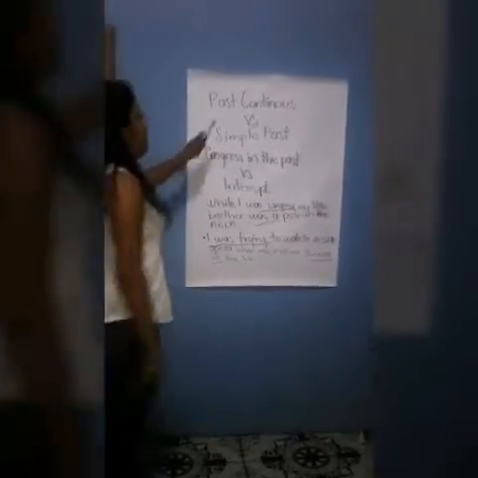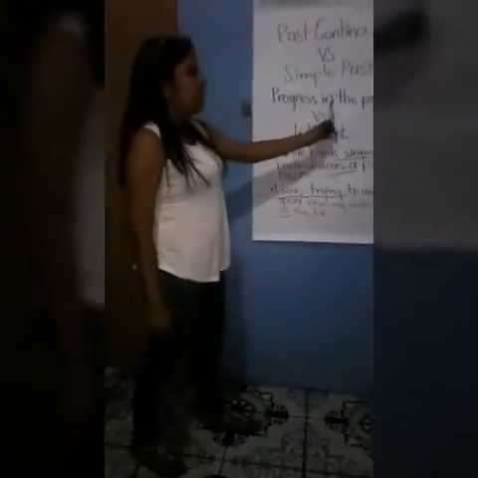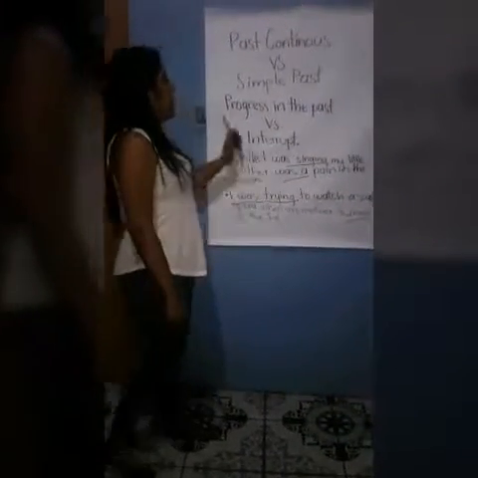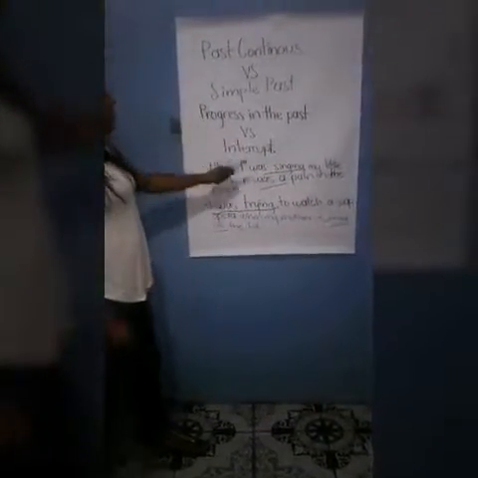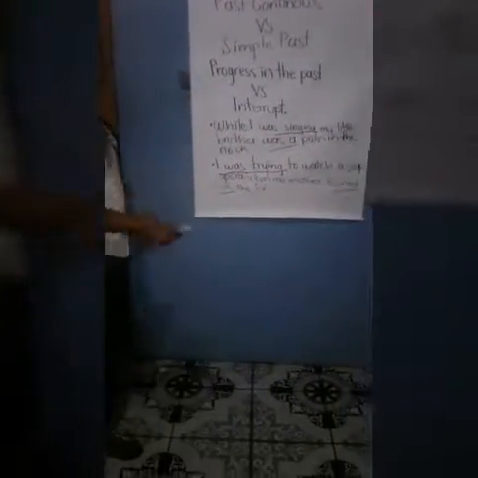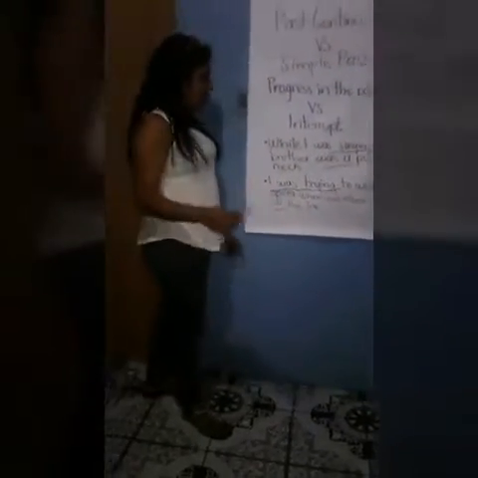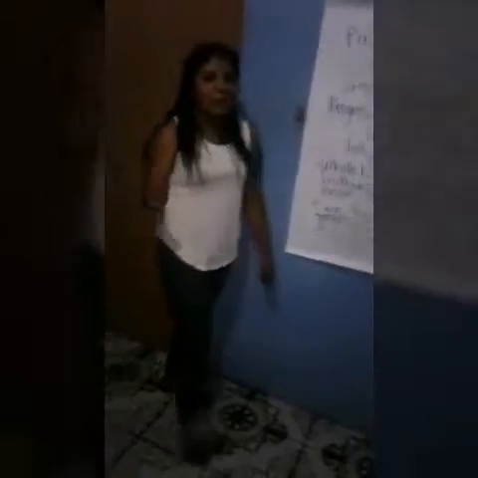And now, past continuous versus simple past. The past continuous is used for an action in progress in the past. And the simple past interrupts this action in progress. For example, while I was singing, my little brother was a real pain in the neck.